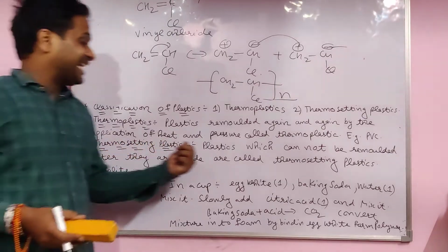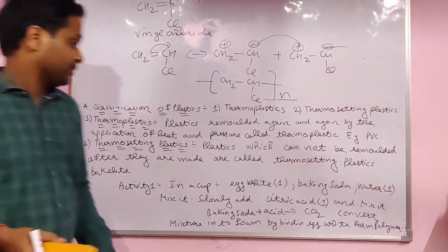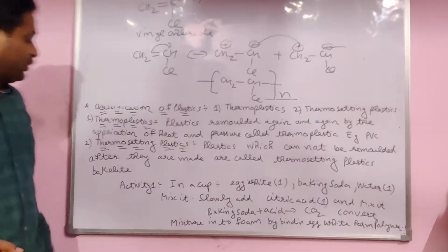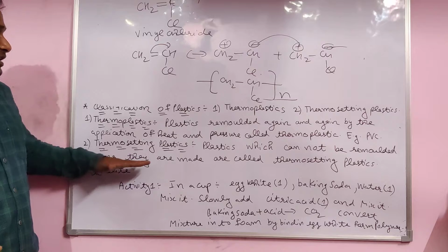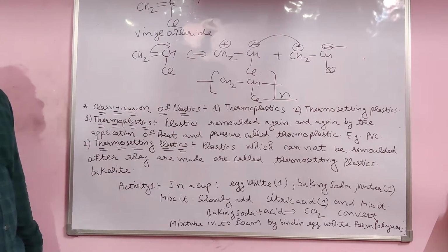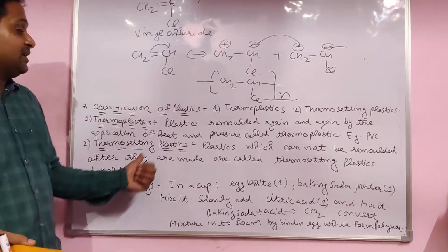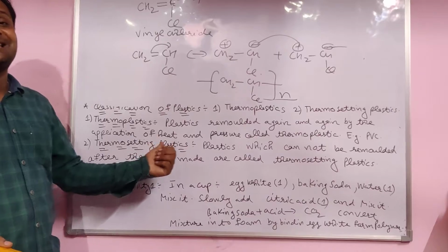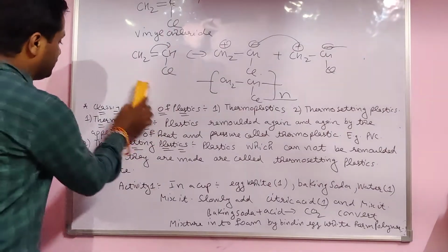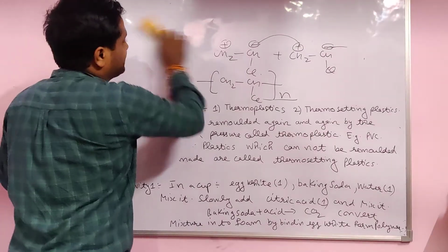Thermosetting plastic. Setting means one time set, so you are unable to change it by applying pressure or heat. The plastic which cannot be remolded again after they are made is called thermosetting plastic. Example is bakelite. Bakelite is an important example of a polymer, a thermosetting plastic. So now this is the classification of plastics. Now we see the next activity.